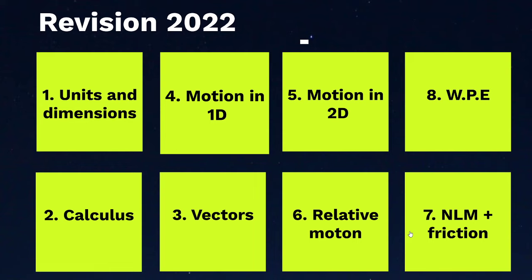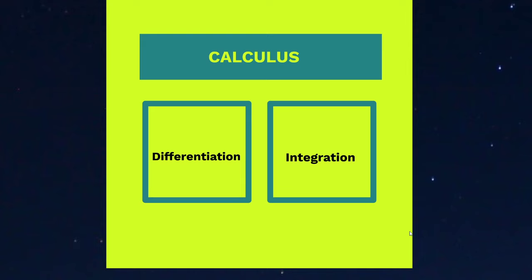Because of that, we need to study chapters 2 and 3, as you see, calculus and vectors. Calculus is a mathematical technique. Those who are going to take physics, chemistry, mathematics as their core subject will learn this in 12th standard. And calculus can be broadly divided into two parts, which are differentiation and integration. They are actually just opposite processes to each other.